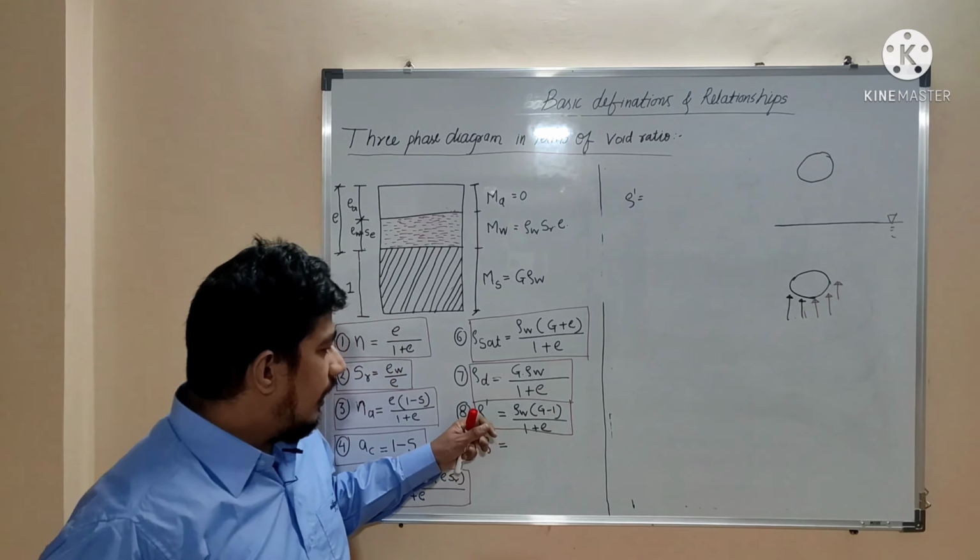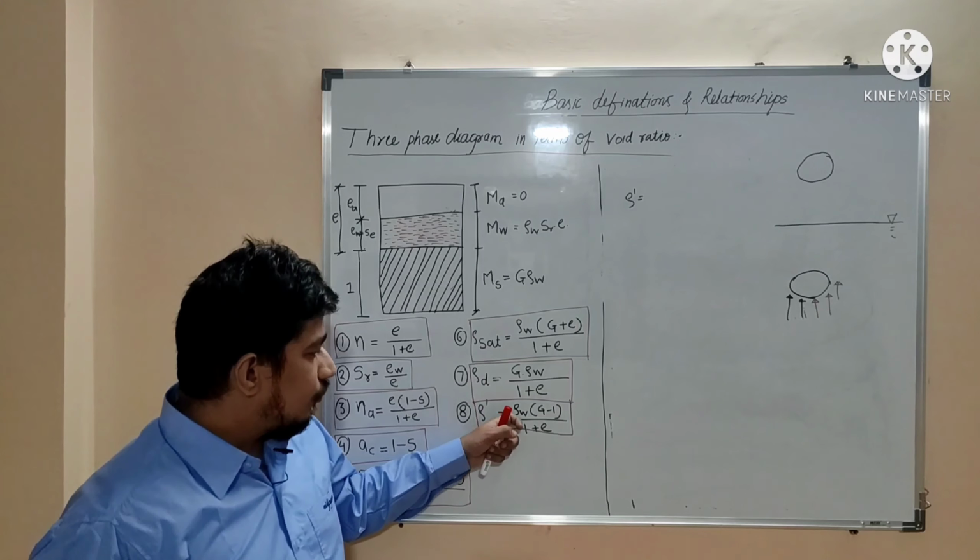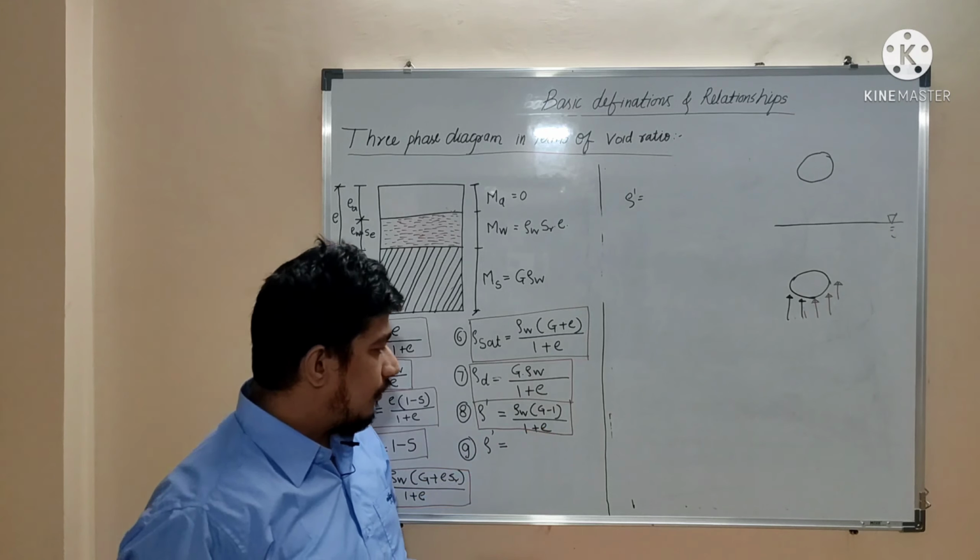So whatever formula we have derived lastly, rho dash is equal to rho W into G minus 1 divided by 1 plus E.